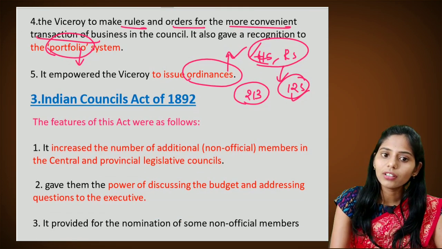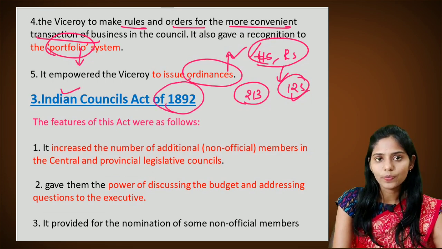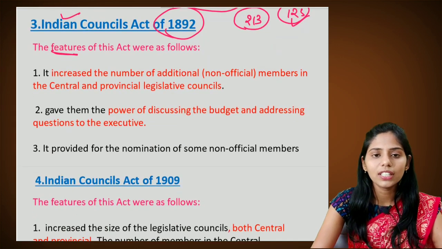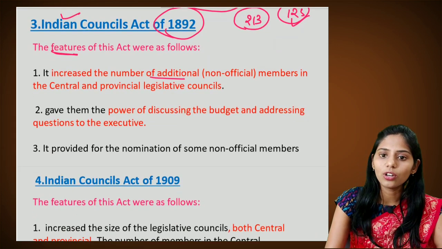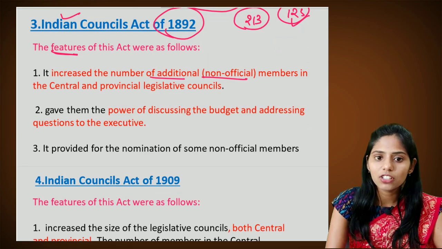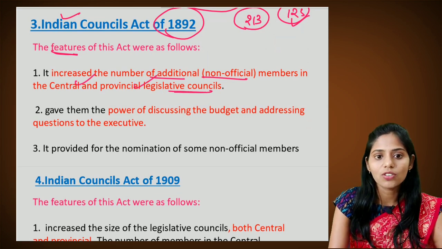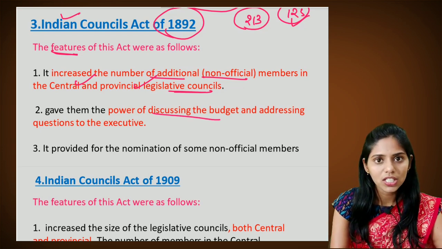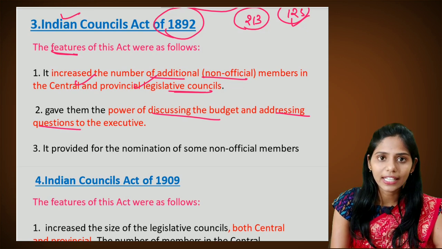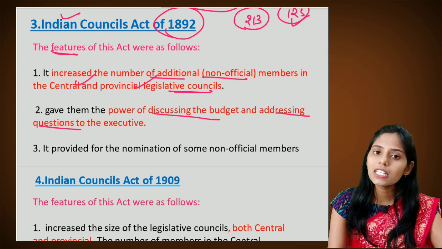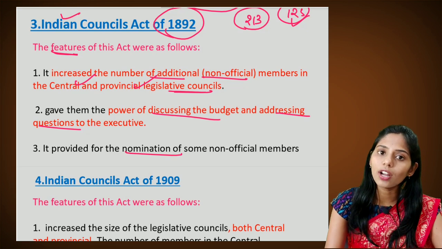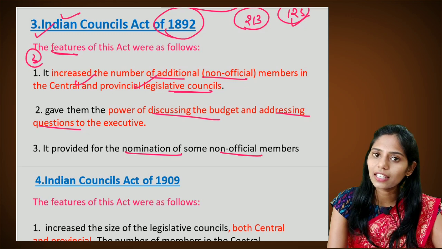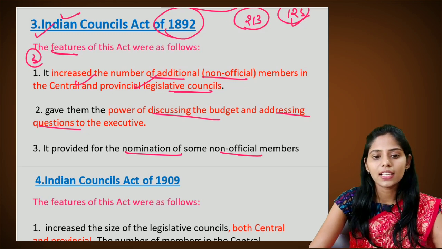This act talks about the Indian Councils Act of 1892. If you see the important features, it increased the number of additional or non-official members present in the central and provincial legislative councils, and it gave for the first time the power of discussing the budget and also addressing questions to the executive. The next one is that it provided for the nomination of some non-official members as well. So these are the three important features of the Indian Councils Act of 1892. And let us see the next one.